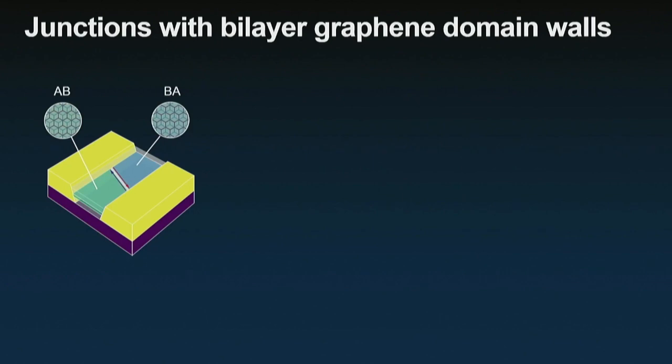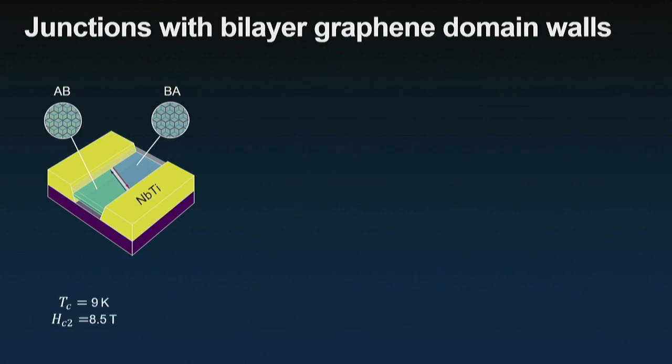So if you put two layers of graphene on top of one another, they will arrange into a large network of AB and BA domains, and at the center, you'll create a domain wall. Our idea was that you could have a quantum Hall effect on one side, a quantum Hall effect on the other side, and the two edge states coupled in the middle, on each side of the domain wall.